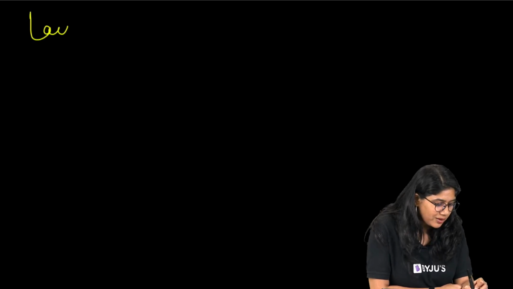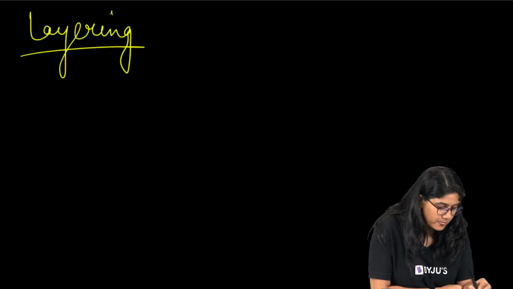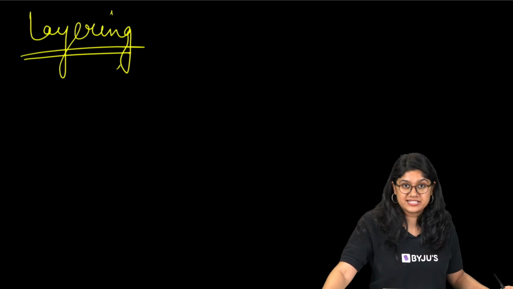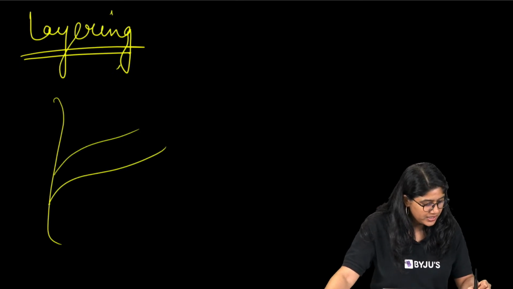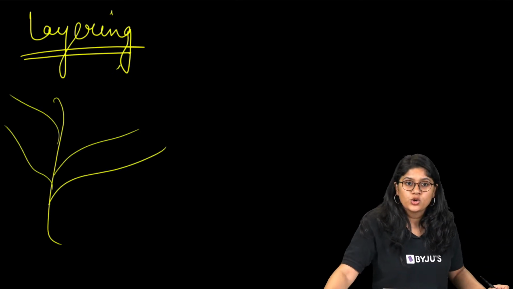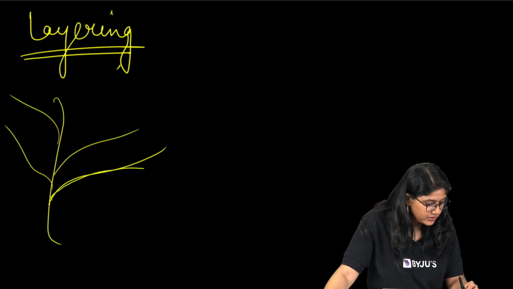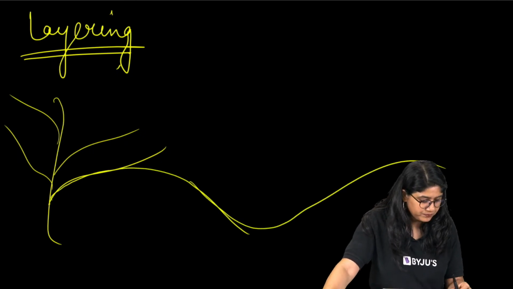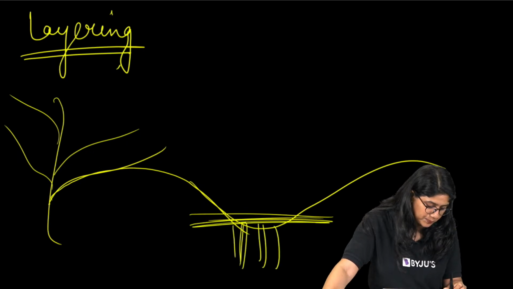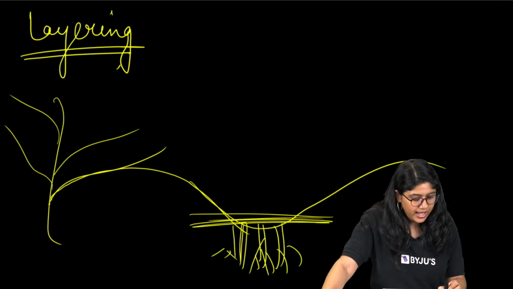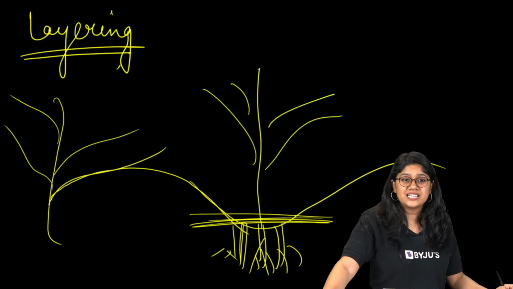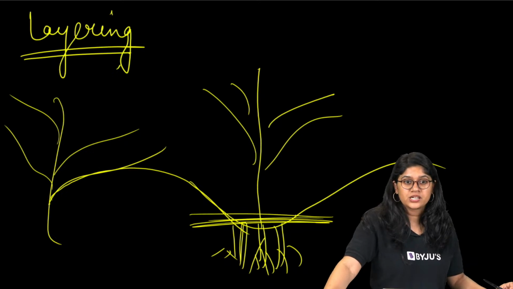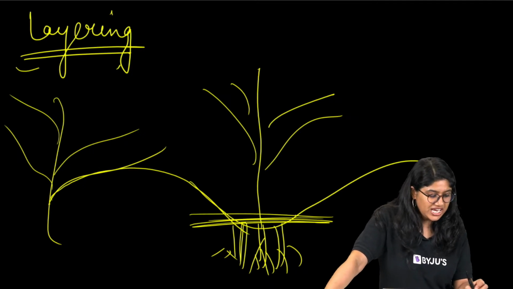Sometimes here and there we might have some struggles. Now let's talk about layering. In layering, the example is of jasmine. We have a plant, and jasmine has a lot of branches. So we take a branch and put it under the soil. We cover it with soil, and we'll see the growth of a root. Eventually from here, we'll see the growth of a new plant. That is nothing but layering. Strawberries may also. The easiest example of layering is jasmine. I hope that you got it.